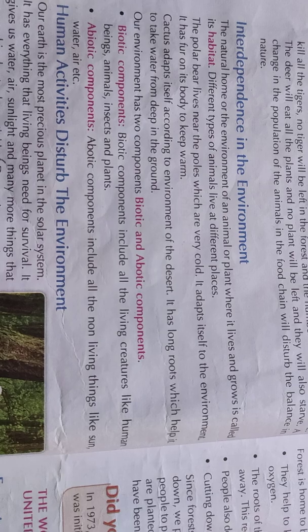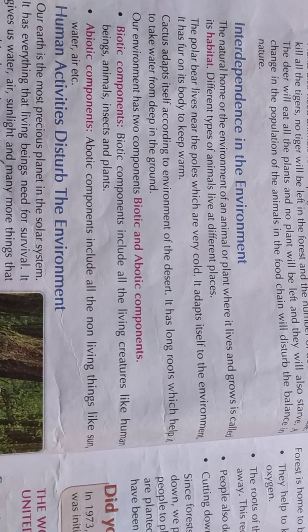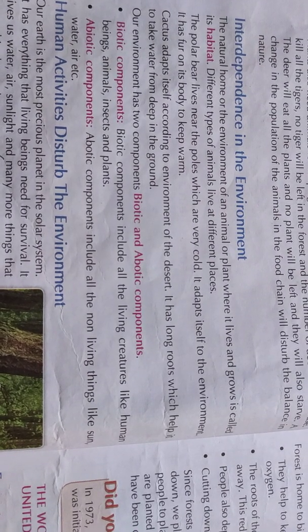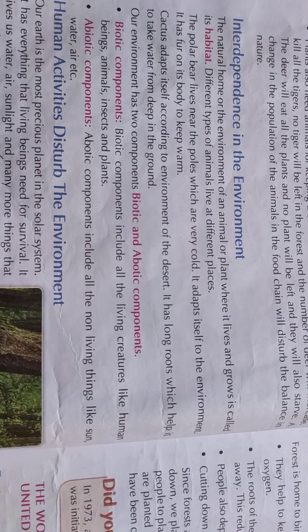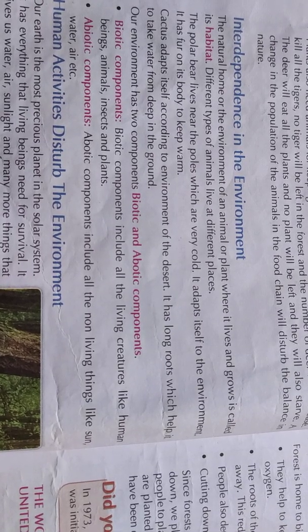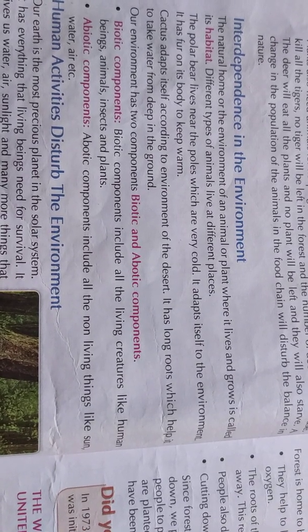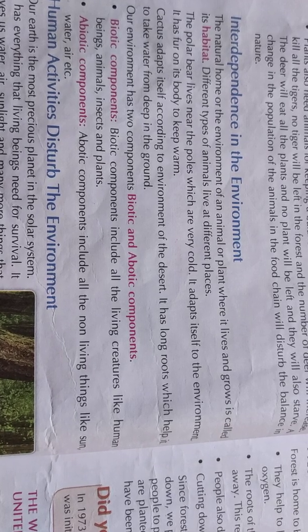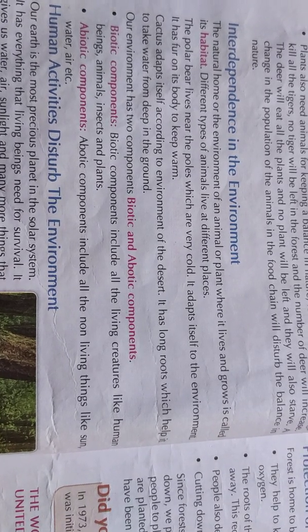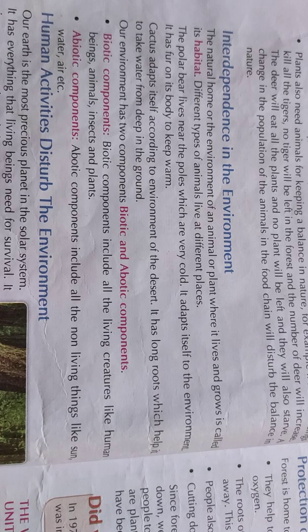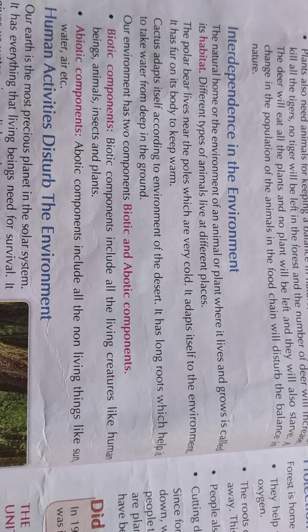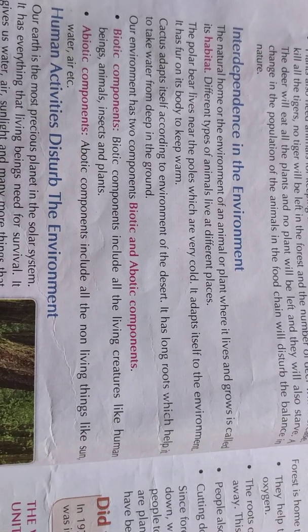So the biotic is dependent on the abiotic. All the human beings, animals, insects, and plants depend on the abiotic component of the environment. So there is an interdependence between the biotic and the abiotic component.